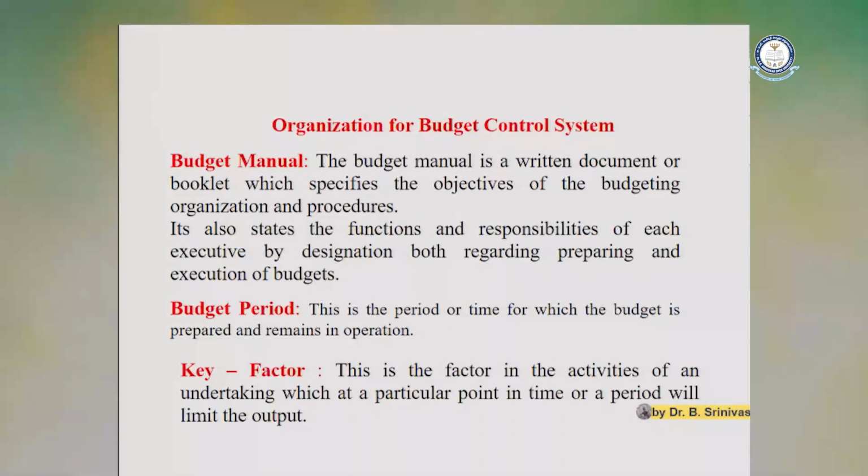And also the budget manual. The budget manual is a written document, a booklet, which specifies the objectives of the budget and organization procedures. It also states the functions and responsibilities of each executive by designation, both regarding the preparation and execution of the budget.